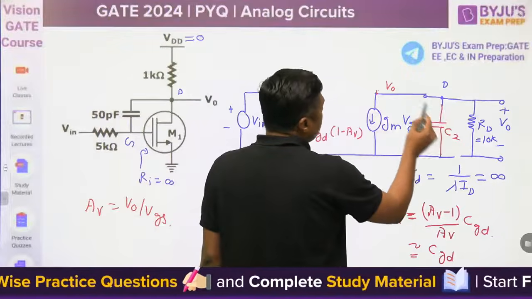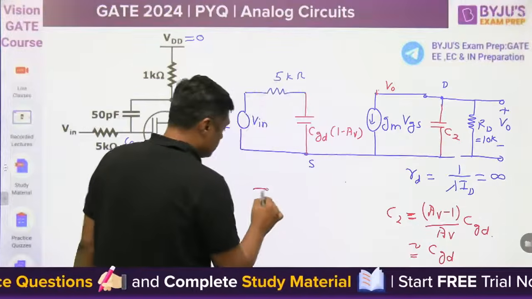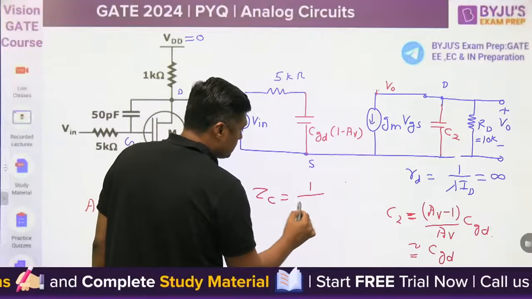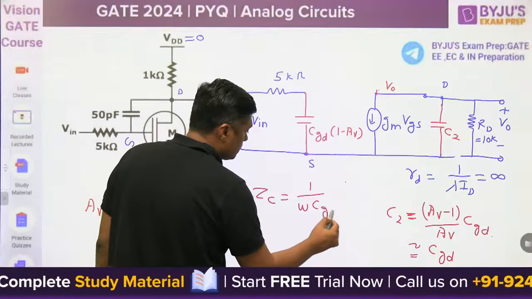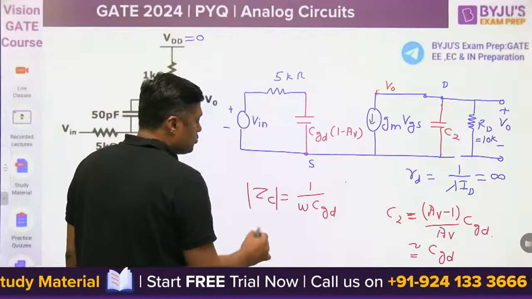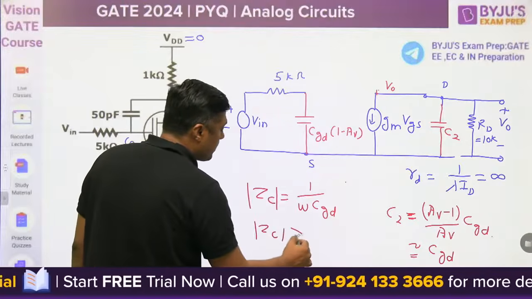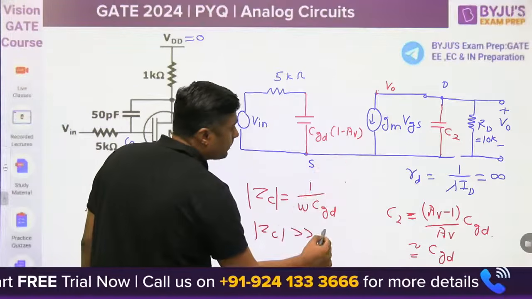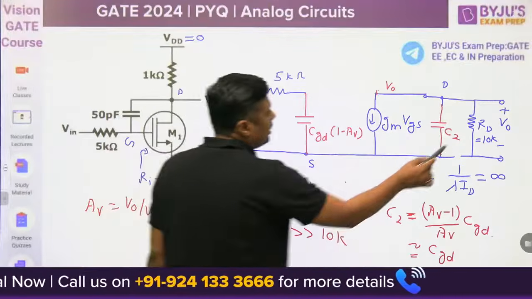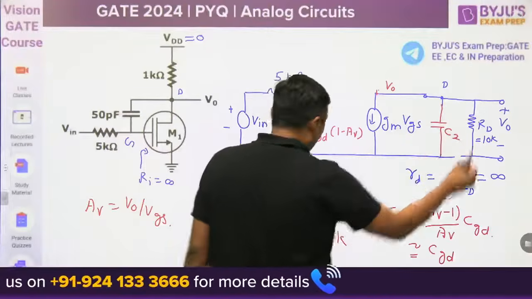Because of this, the impedance is very large, very, very large as compared to RL or RD, 10 kilo. You can ignore it. What is the output voltage?